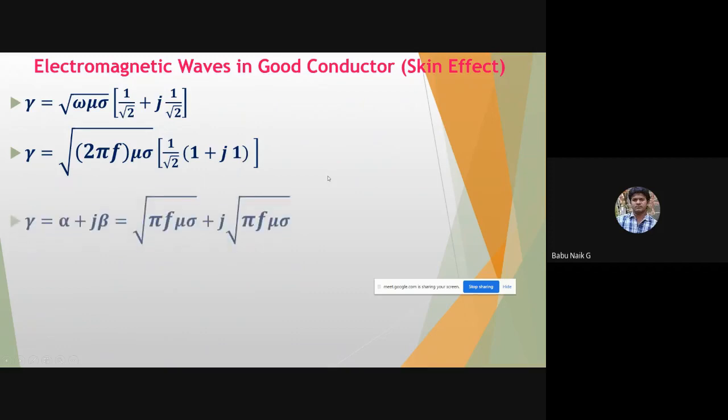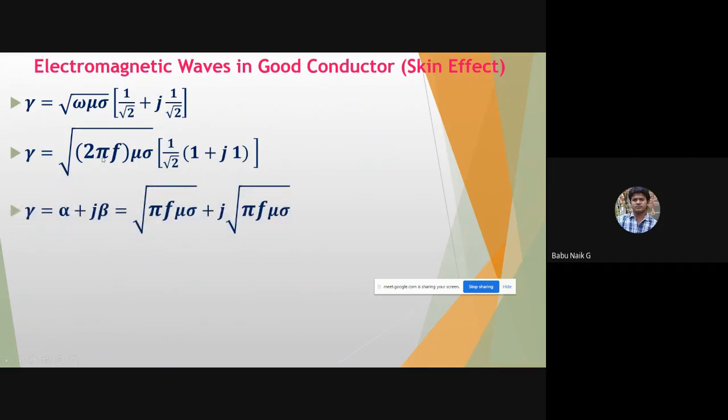Okay. So further, if I simplify this, multiply this completely, 2 pi f mu sigma into this angle 45 degree, which is 1 by root 2, and this root 2 also gets cancelled. So the remaining terms which you get here are pi f mu sigma plus j, which is the same multiplication, pi f mu sigma. Okay. The same term you will get here: pi f mu sigma plus j pi f mu sigma. Only imaginary term.